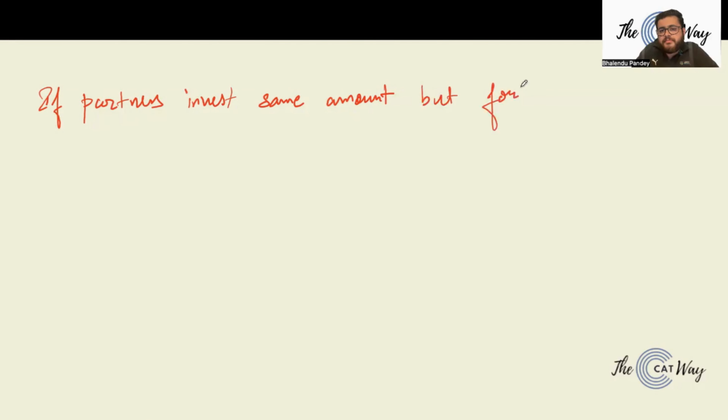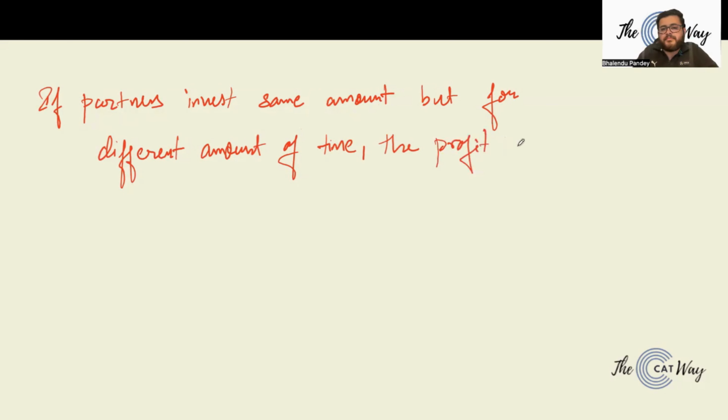Second case is, if partners invest the same amount but for different amounts of time, right? The profit is divided in ratio of